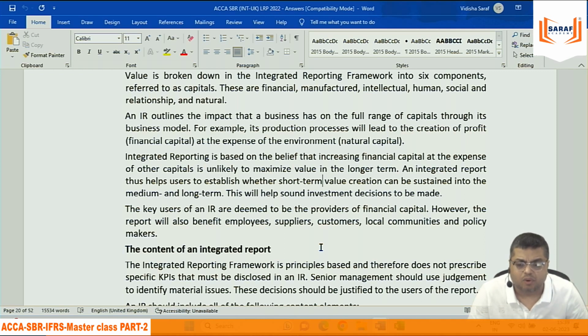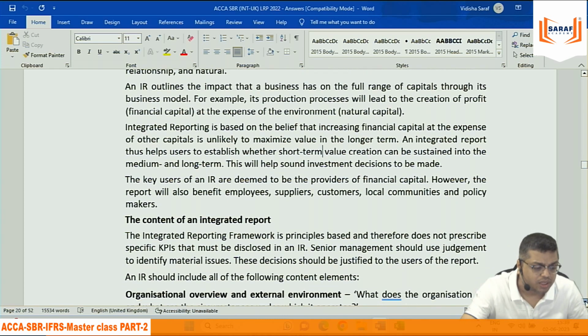An integrated report thus helps users to establish whether short-term value creation can be sustained into the medium and long term. This will help sound investment decisions to be made. The key users of the IR deemed to be the providers of the financial capital. However, the report will also benefit employees, suppliers, customers, local communities, and policy makers. Key users are providers of finance, but others are also there.